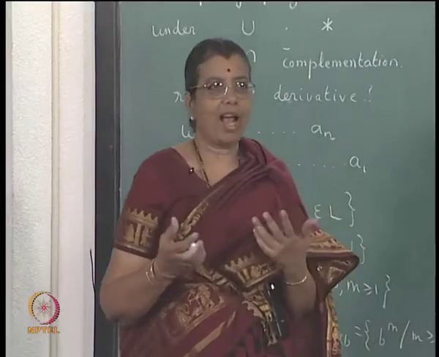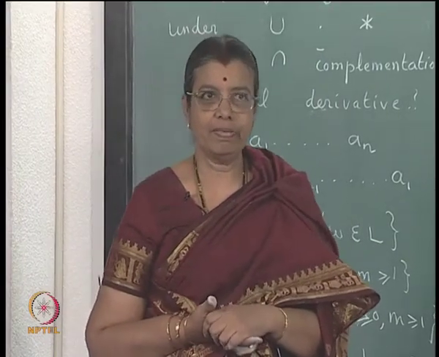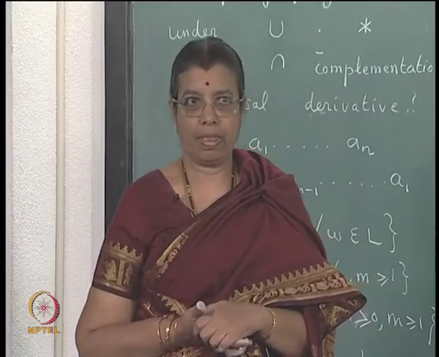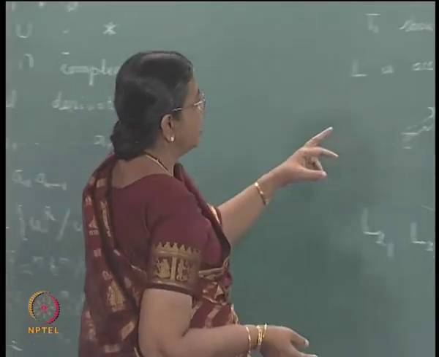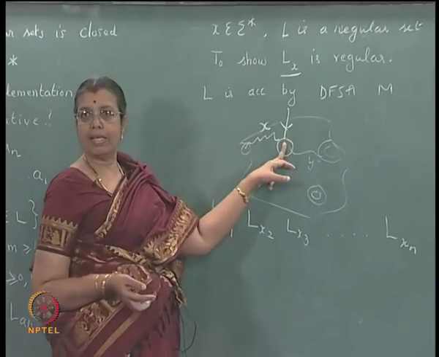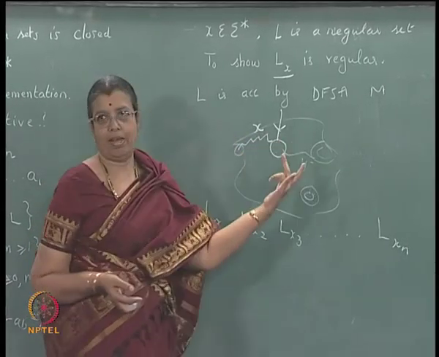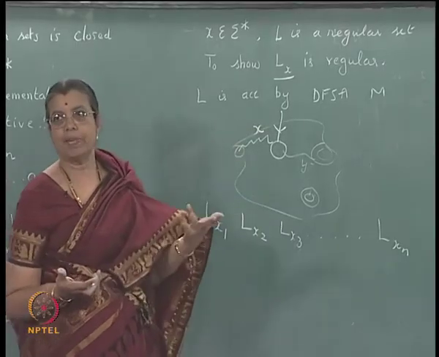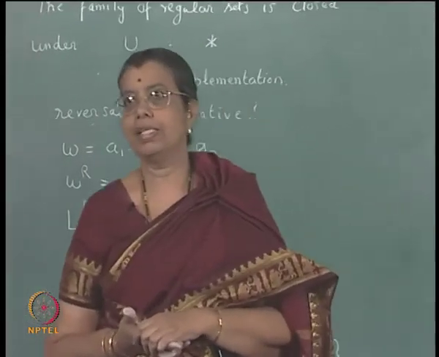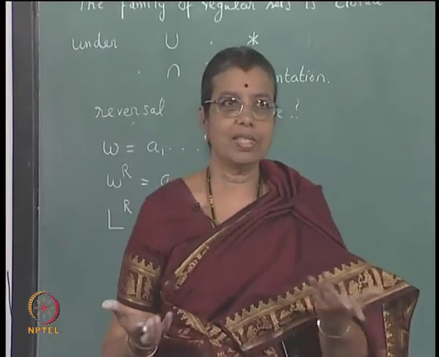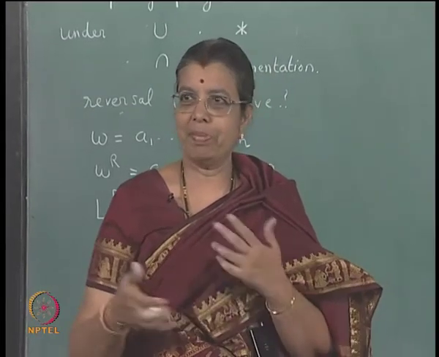How many of them? After some time they have to be equal, right. How many distinct derivatives can you have? It depends on the number of states. While considering L of x, I am making this into an initial state. Similarly, I can make each one of the states the initial state. So, if there are n states in the DFSA, at most there will be n distinct derivatives. Afterwards, they will become equal.